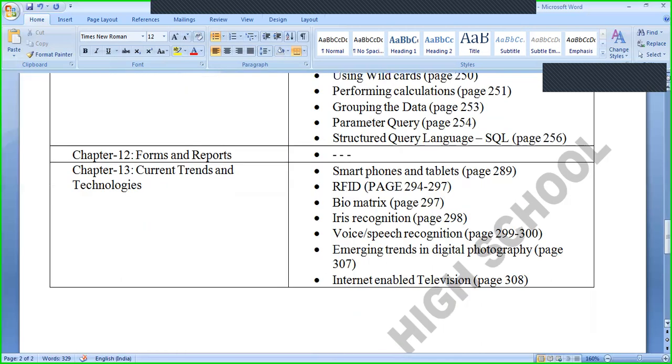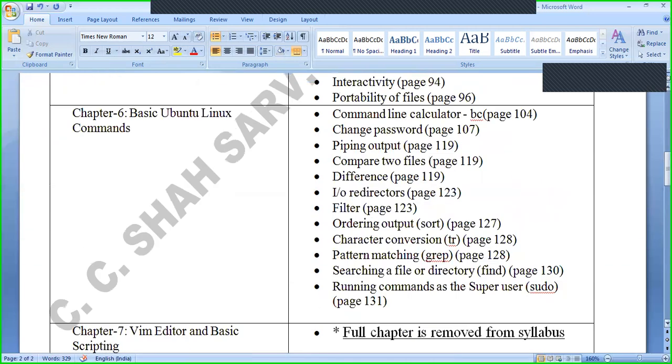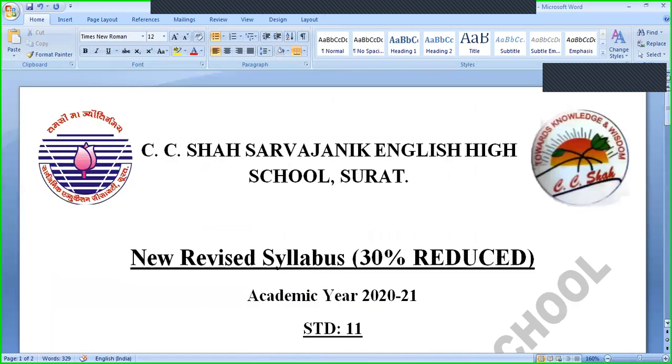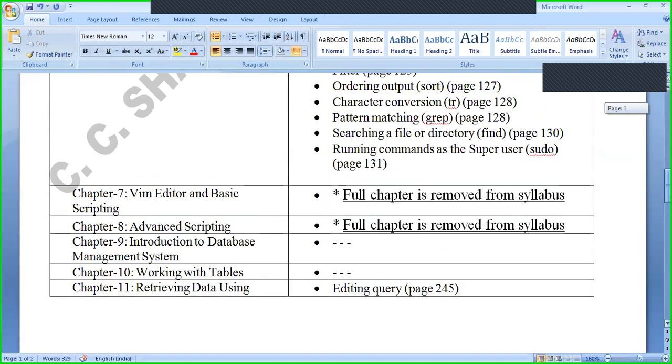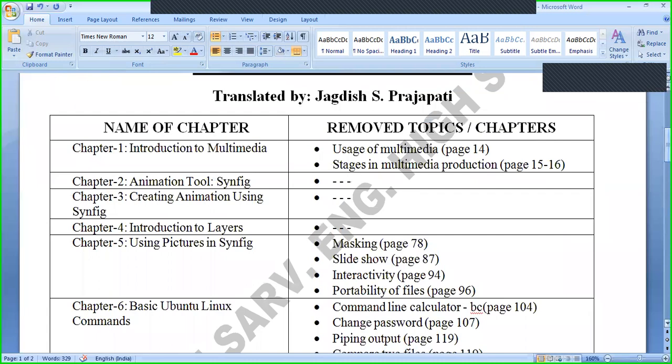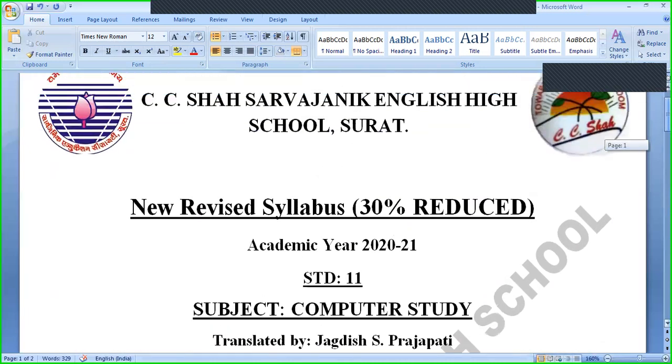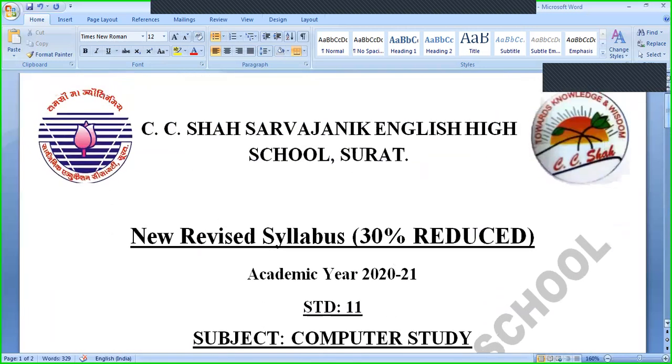So in all these 13 chapters we have discussed, most of the chapters are entirely included. Two chapters are excluded fully from the syllabus, and other topics are excluded from the syllabus in the computer subject for class 11, that is computer study. I hope you have understood.